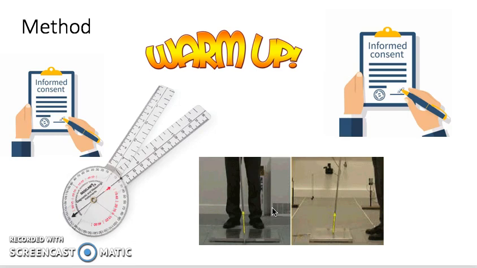The method of the experiment we did involved, first of all, using a goniometer to measure the angle, so the bend in the knee, and the two angles we used were 90 degrees and 135 degrees. The first jump that we did was the 90-degree angle. The individual would first familiarise themselves with the feeling of the angle or the bend, then they were allowed to do the jump. They would step onto the plates when asked and take a wide stance so as to represent a jump in basketball box out and rebound.